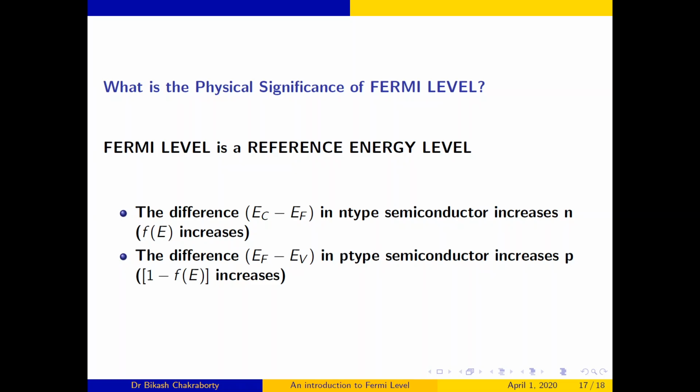No, there may not be any electron in the Fermi level. It is just a reference level. It may happen that there are some electrons; I have already told you that at T equals 0 Kelvin it is the highest occupied energy level. It may be that this is the highest occupied energy level, but it may also be in between the conduction band and the valence band, in the forbidden energy gap, so there will not be any electron. Therefore, I should say that EF, that is the Fermi level, is a reference energy level.